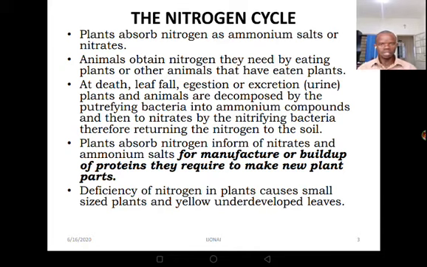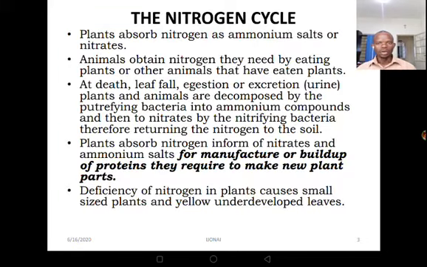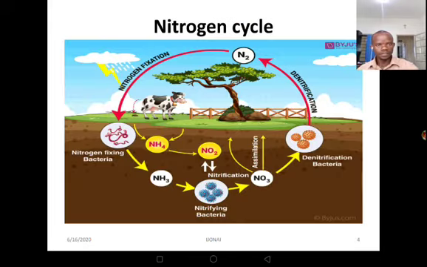We are going to realize that this nitrogen is used in the build-up of proteins required to make new plant parts. Now, when soil is lacking nitrogen, what happens? Deficiency of nitrogen in plants causes small-sized plants and yellow underdeveloped leaves. You realize that the plant is going to have yellow leaves.